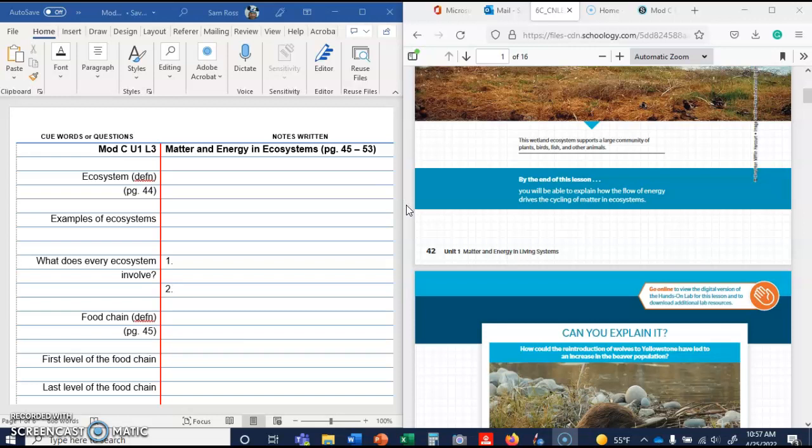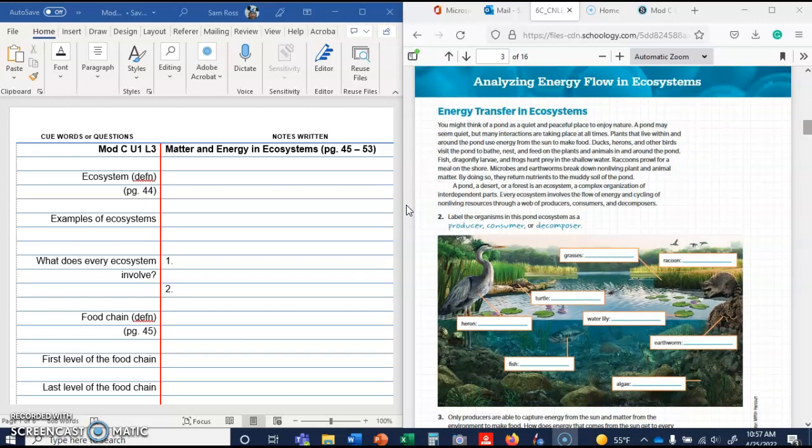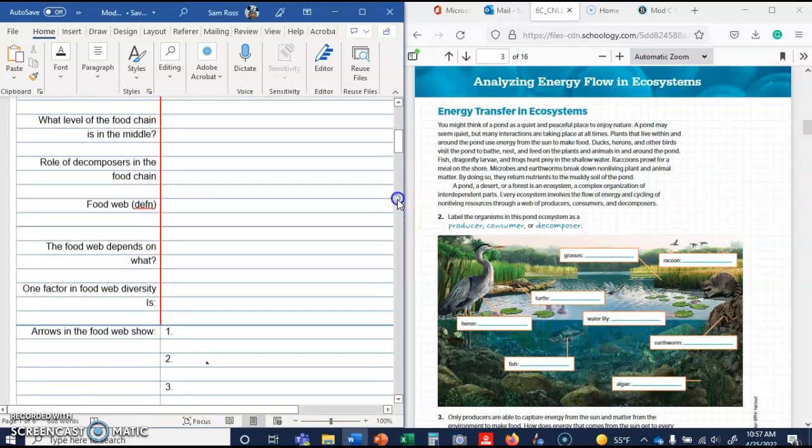We're currently on page 42, so let's move this to 44. Here's 44, so let's see if we can find the definition of ecosystem. A pond, a desert, or a forest is an ecosystem, a complex organization of interdependent parts. So there's your definition, a complex organization of interdependent parts. And for examples of ecosystems, it's right before the definition. A pond, a desert, a forest, those are all ecosystems you can list here.